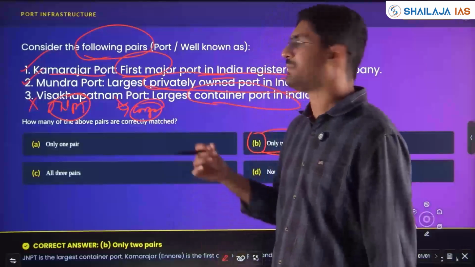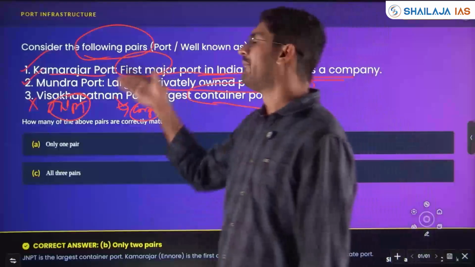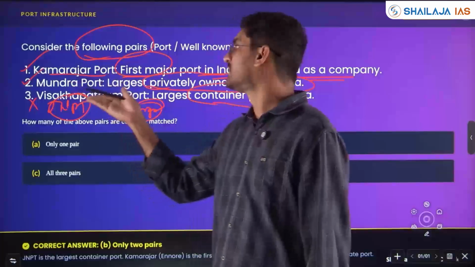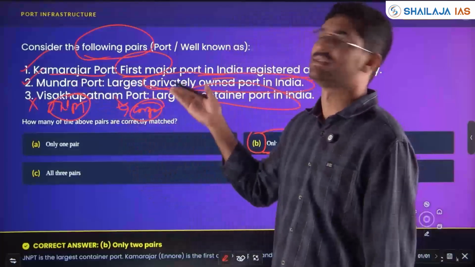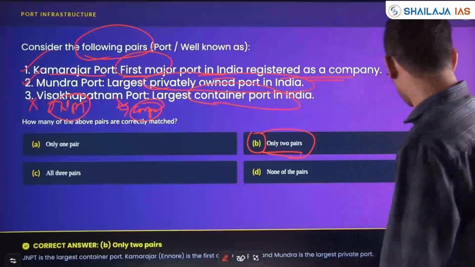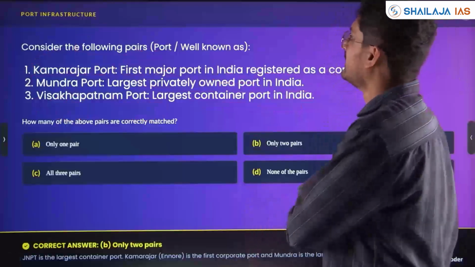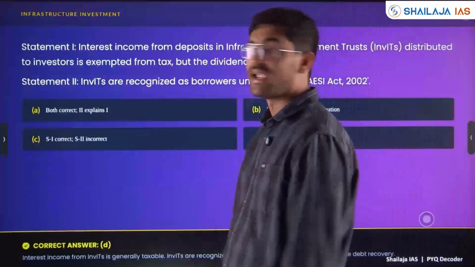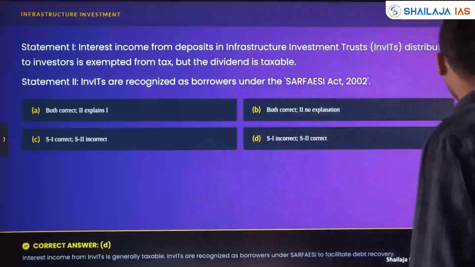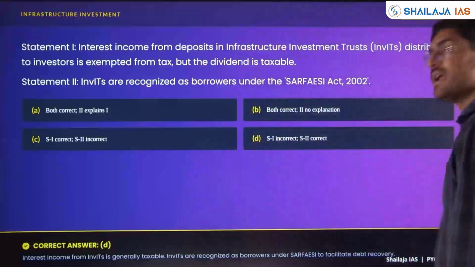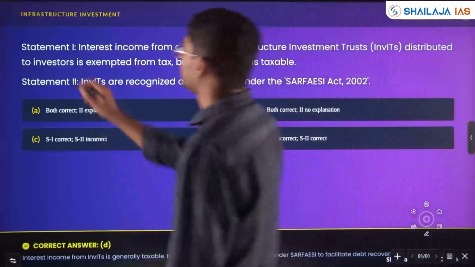This is based on pure knowledge and you should have a factual understanding of which port has which features. Clear? So we'll see the next question. Again, with respect to infrastructure, but with respect to investment in infrastructure, a question has come. We'll see the statement-based question.